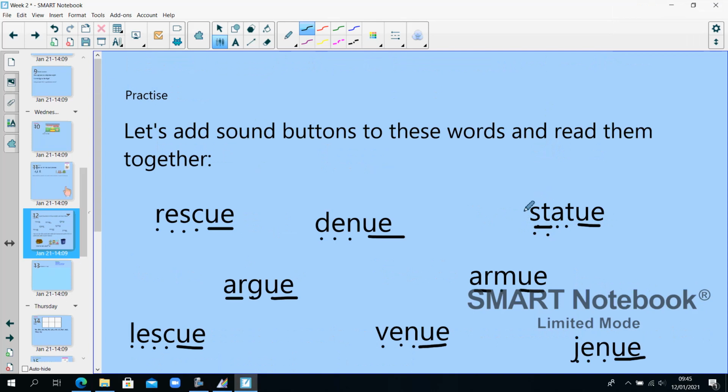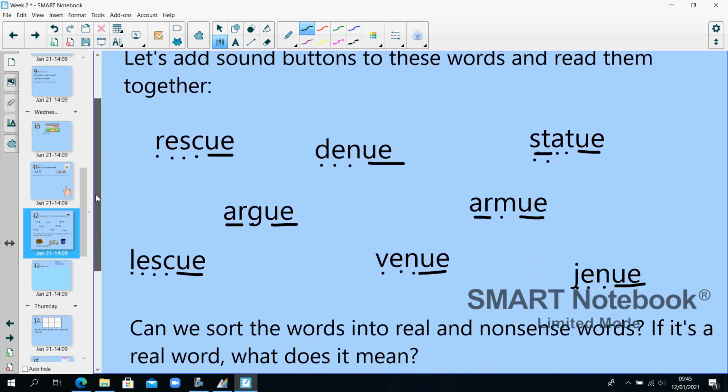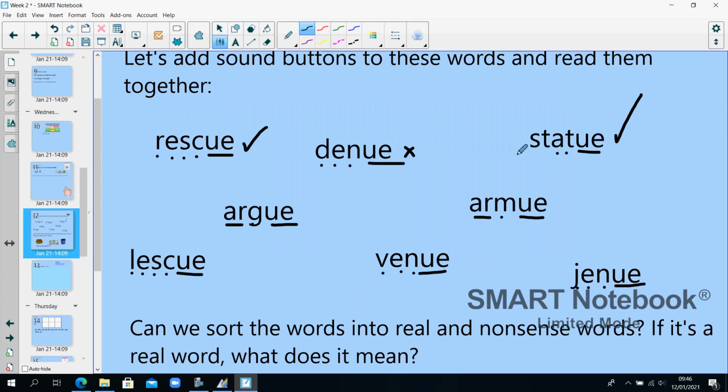So my mistake. Right, let's see which of these are real and which are nonsense words. Rescue, this is a real word. We might rescue someone from danger. Denu is a nonsense word. Statue is a real word. A statue is something that we can go and see. It is like a model of someone to represent someone famous. So you might see statues in Manchester city centre.